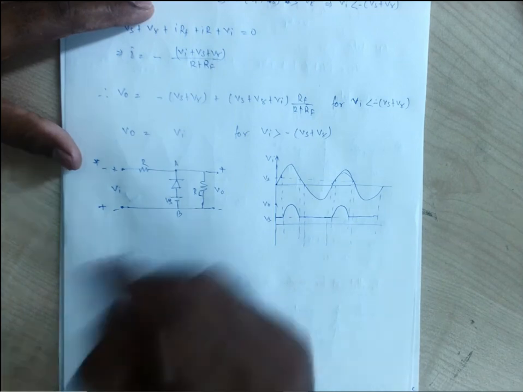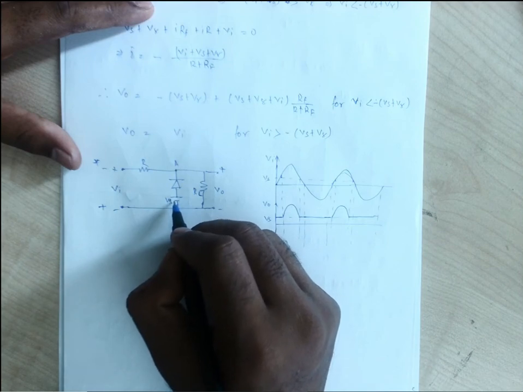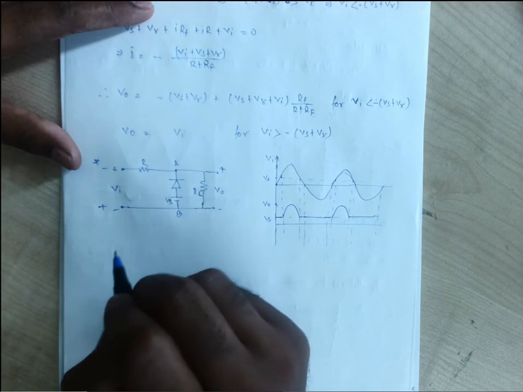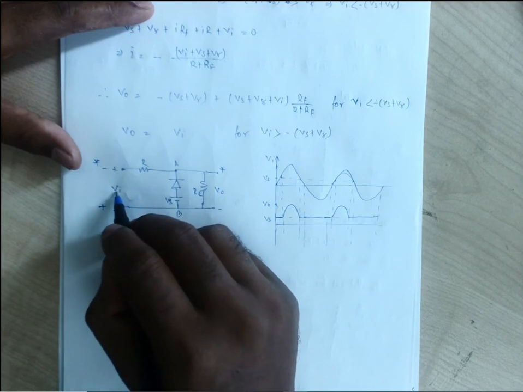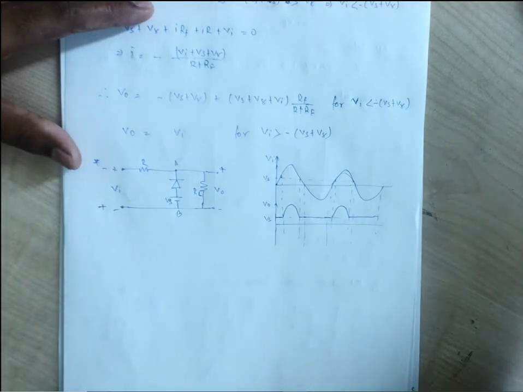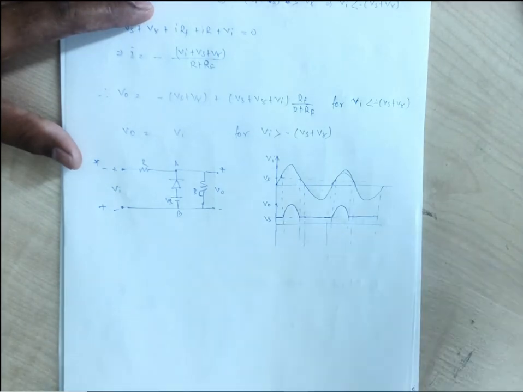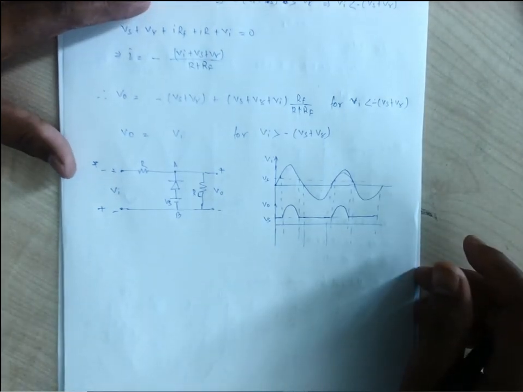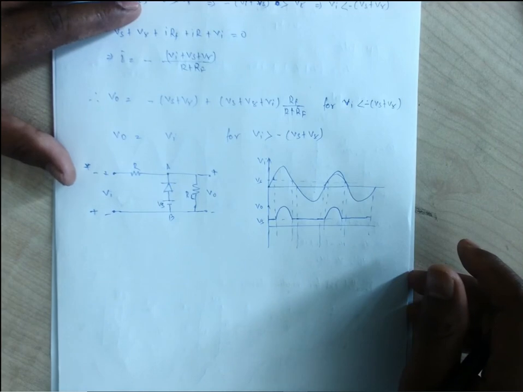But for the negative half, or for the positive half up to the moment Vi remains less than Vs, the diode will remain in the on state.